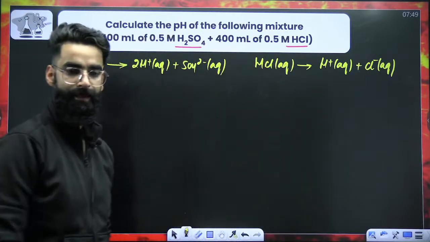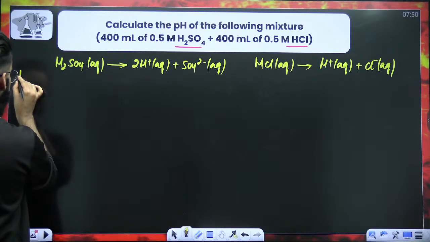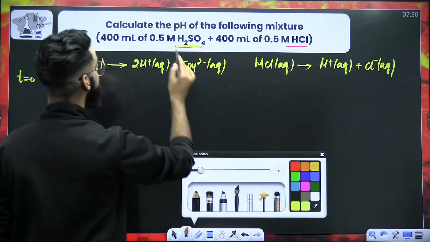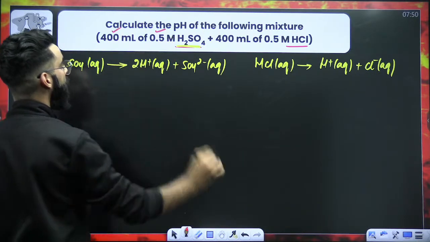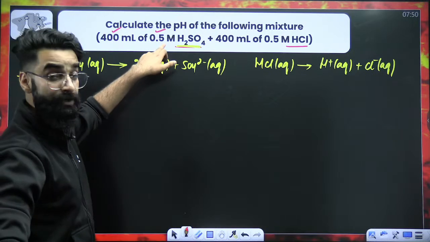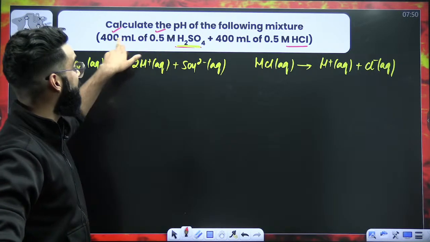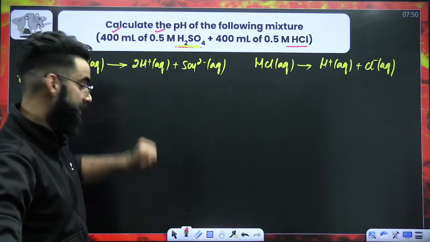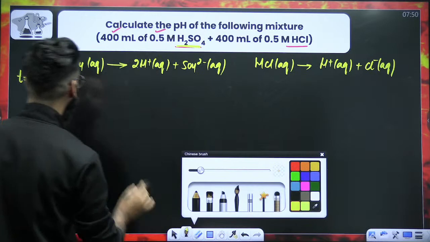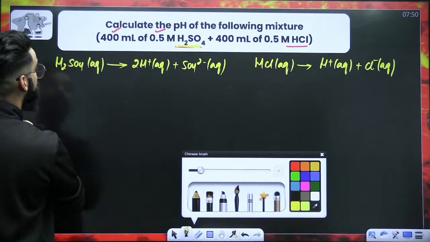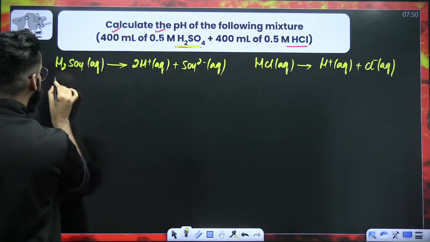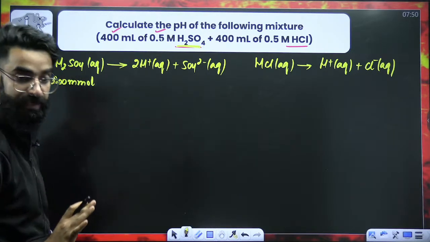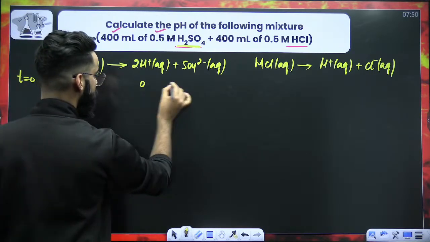Correct? Now, my dear students, try to understand. Time t is equal to 0. For the first solution which we have, I know its molarity, and I know its volume in mL as well. Molarity of the solution multiplied by volume of solution in mL, what does it give me? It gives me the number of millimoles of solute. So if I ask you, how many millimoles of H2SO4 do we have? This multiplied by this, the value comes out to be 200. So we have 200 millimoles of H2SO4 in the beginning, and this will be 0.